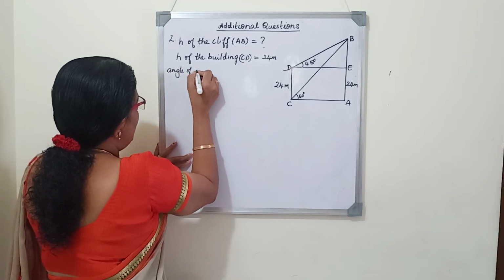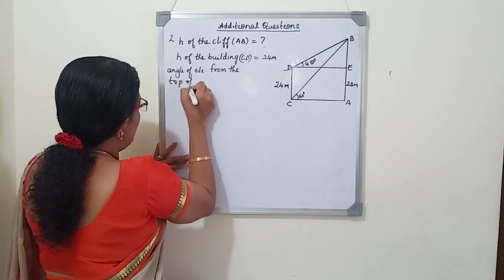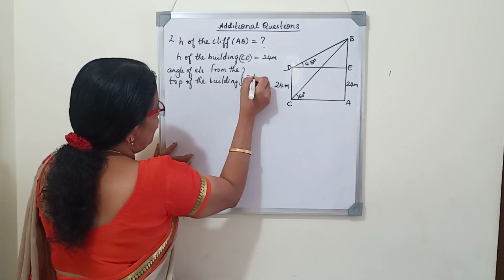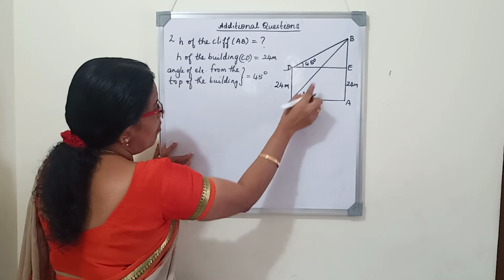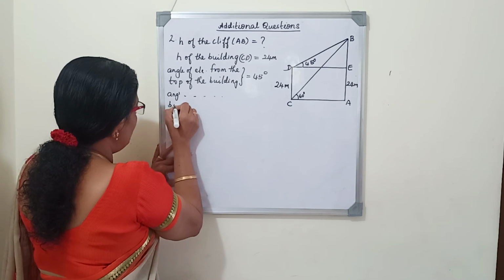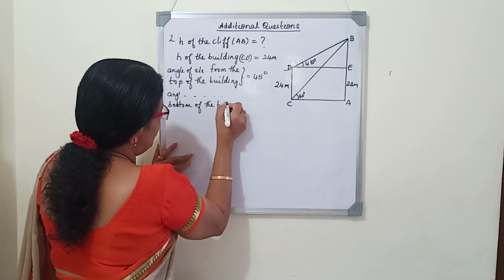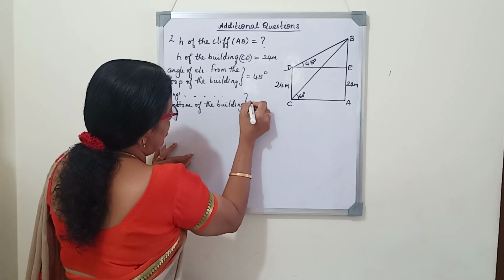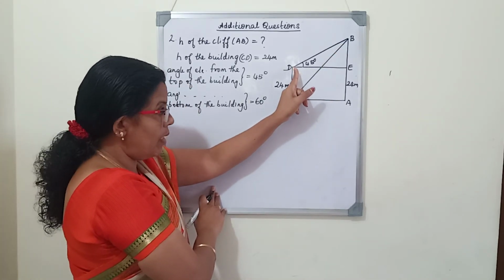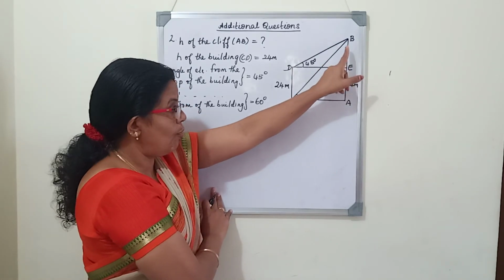Angle of elevation from the top of the building is 45 degree. And angle of elevation from the bottom of the building is 60 degree. We should find the height of the cliff. So, a person is standing on the top of the building. He is looking at the top of the cliff. Again, he will come down to the bottom of the building. He will be looking at the top of the hill.